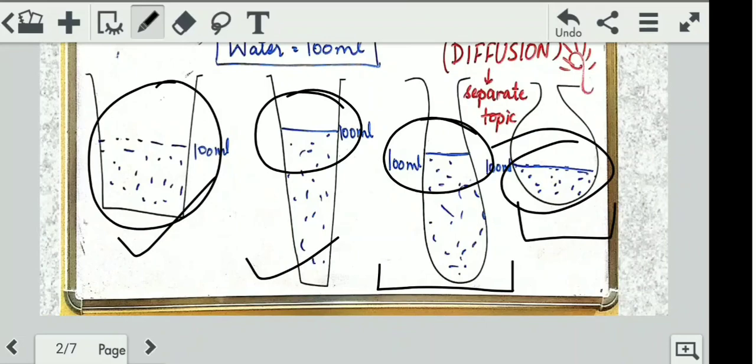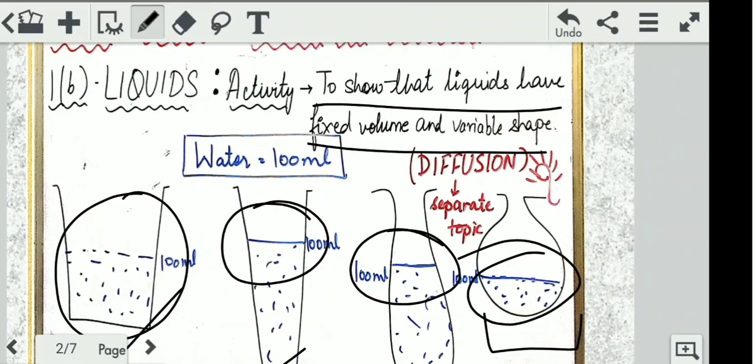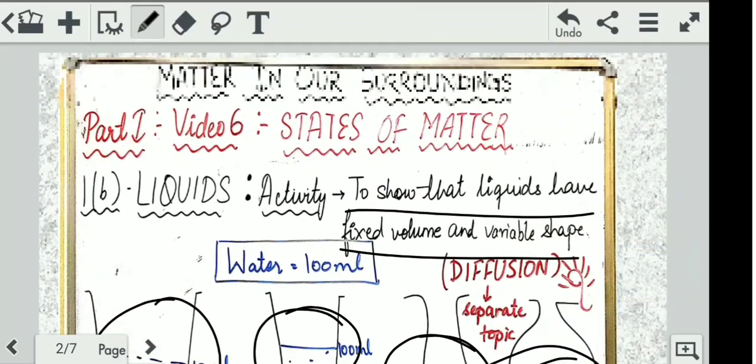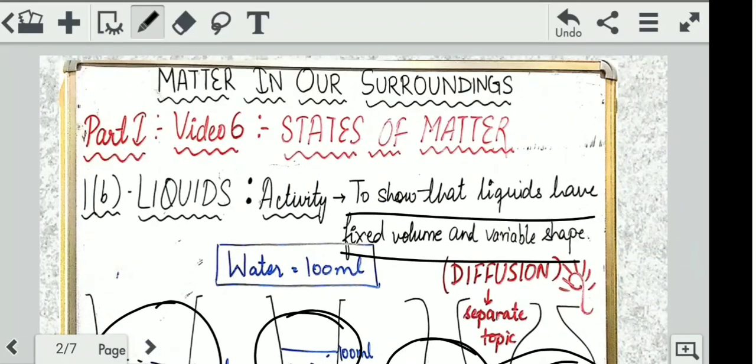So this shows that liquids do not have a fixed shape, but the volume of the liquid remains fixed. This is how we understand that liquids have fixed volume and variable shape. With this we sum up liquids.